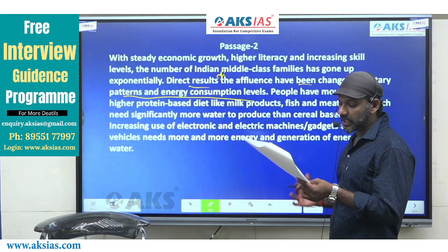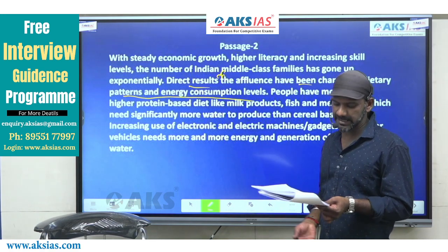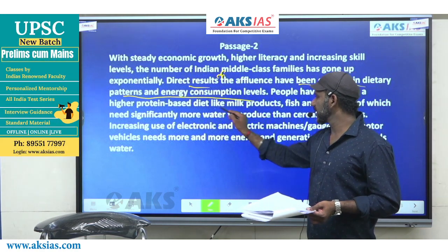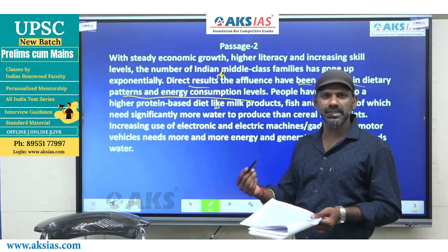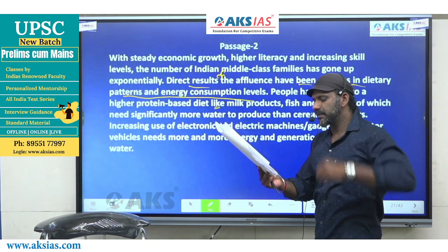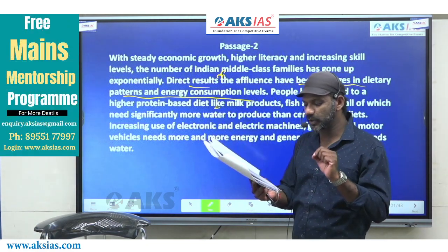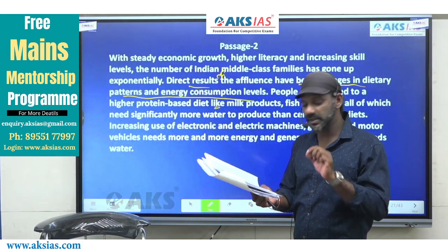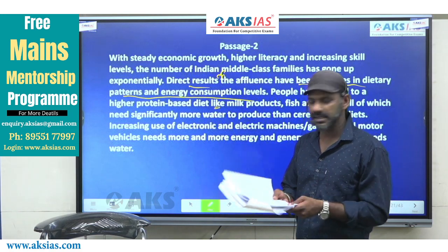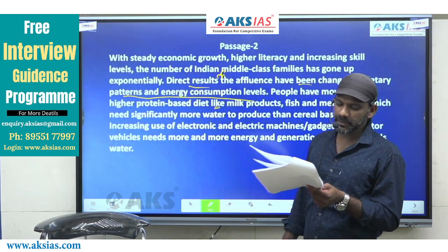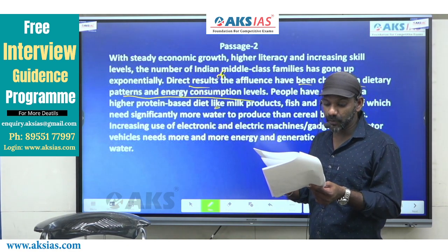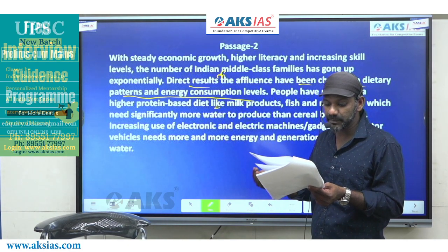People have moved to a higher protein-based diet, like... "As an example," "like," "similarly," "such as," all these words mean the same. What that protein-based diet is, or what kinds of food are, is given after "like": milk products, fish and meat, all of which significantly need more water to produce than cereal-based diets.